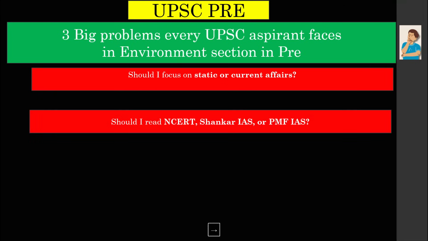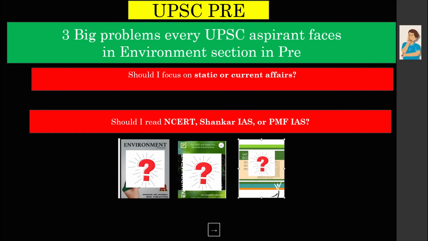Okay, the next is, should you read the NCERT, Shankar IAS or PMF IAS book? Guys, all these three books are really very high quality books, but what should you read? Should you read all three books? Should you read only NCERT? Should you read only Shankar IAS book? Today I'm going to solve this problem also.